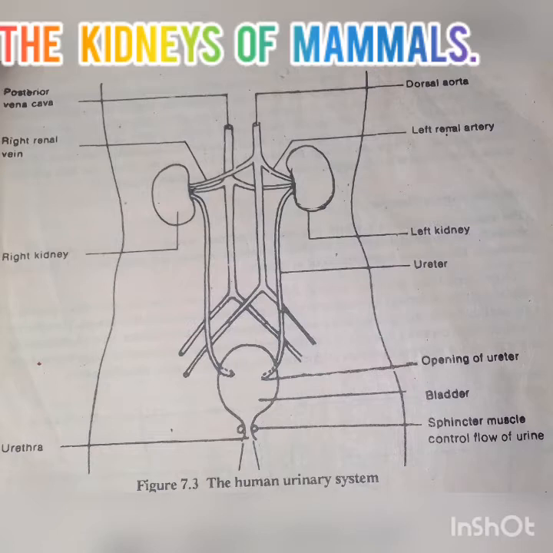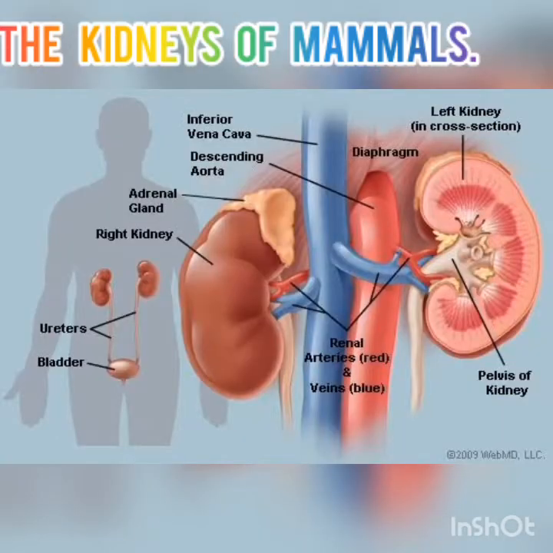So here is a micro diagram with label of the mammalian kidney. As we can see on our screen is a clearer view of the kidney. As we see, the left kidney is slightly higher than the right kidney. We see the other labeled parts of the diagram. We see the vena cava, we see the bladder, we see the renal arteries, we see the pelvis of the kidney, we see the inferior vena cava and the other parts of the kidney.